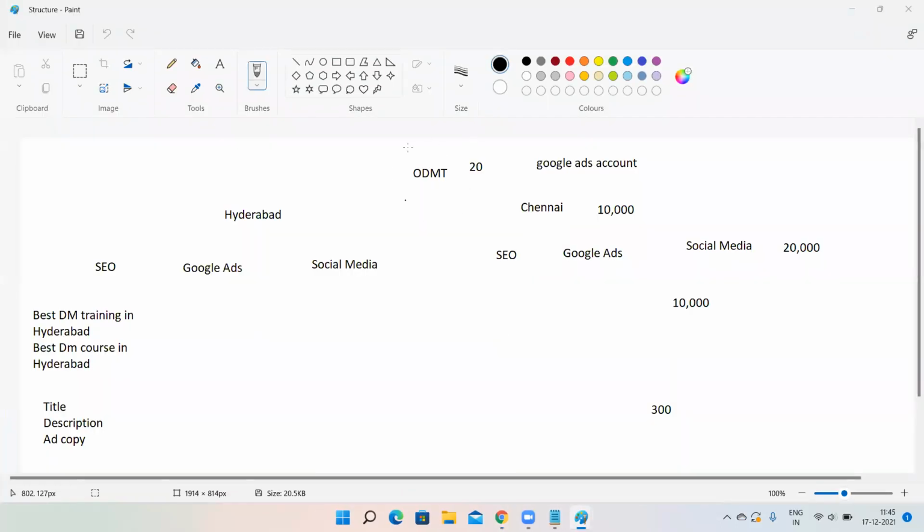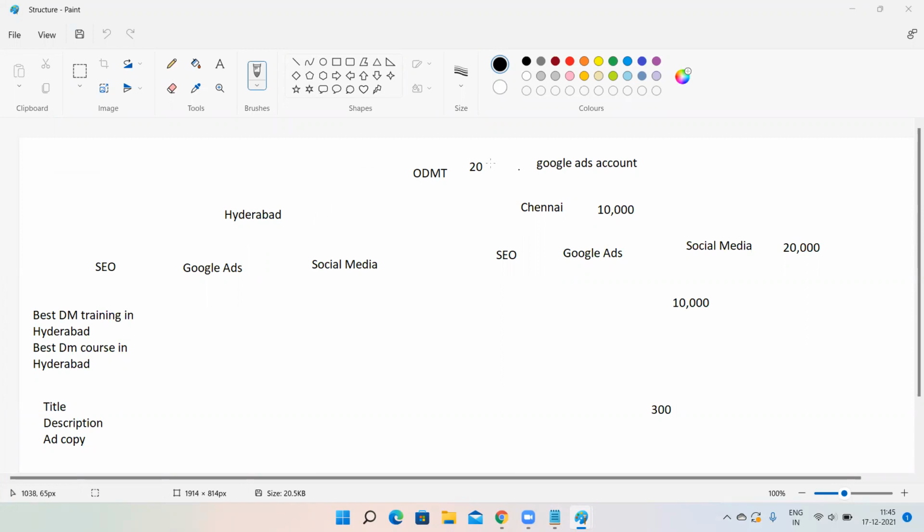This is my Google Ads account. Then what is my campaign? Your locations are known as your campaigns. Suppose you want to target Hyderabad, then you can target Hyderabad. Chennai you want to target, Bangalore, you want to target, Mumbai. All the locations are known as your campaigns.